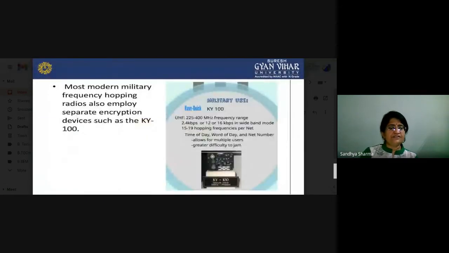Most modern military frequency hopping radios also employ separate encryption devices such as the KY-100. This is a radio that was used a long time ago. So we also have to provide a security device for this.